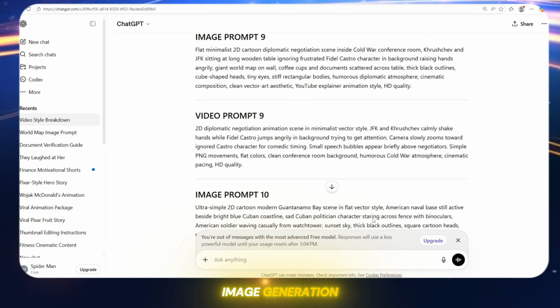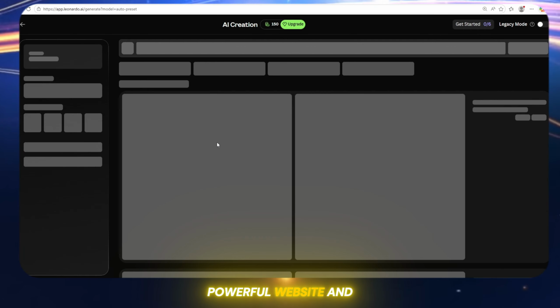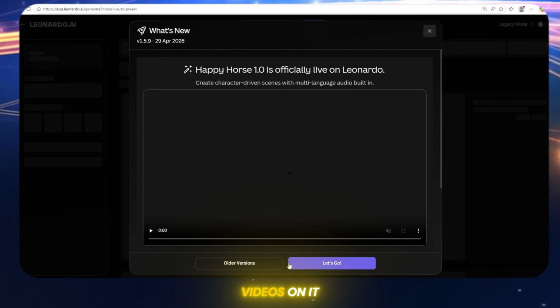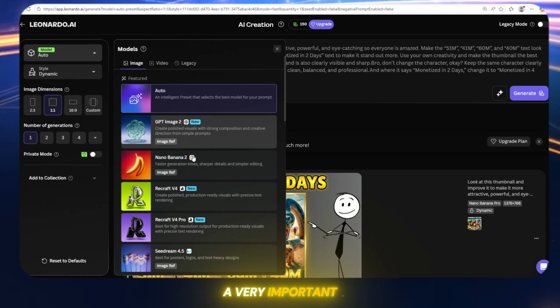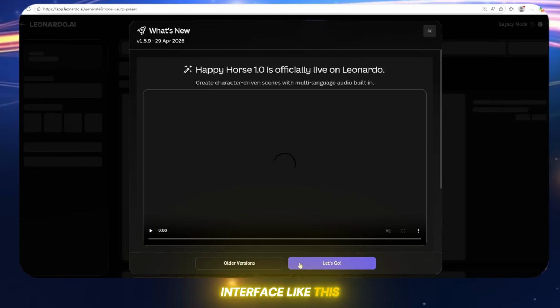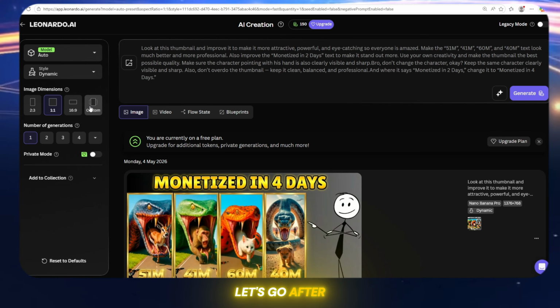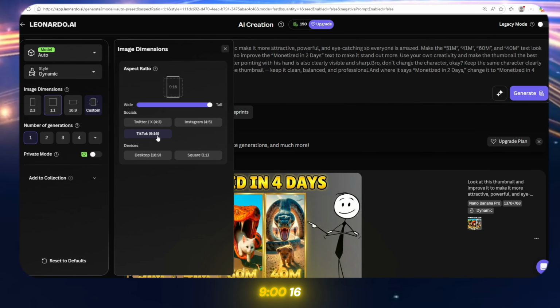So now for image generation, I'm going to use Leonardo AI, leonardo.ai. It's a very powerful website and will also create AI videos on it for free. I'll show you the complete method because this is a very important part. First, click on Start Now. After clicking it, you'll see an interface like this. Then click on Let's Go. After that, select Phoenix 1.0 and choose the video size as 9:16.